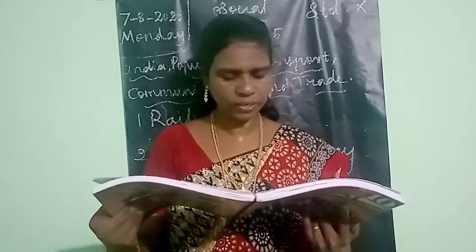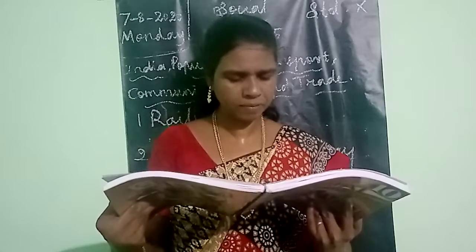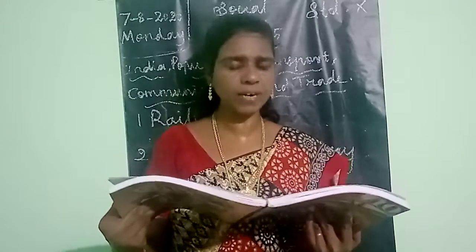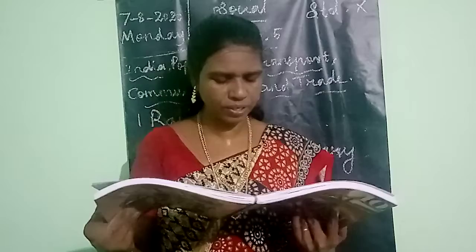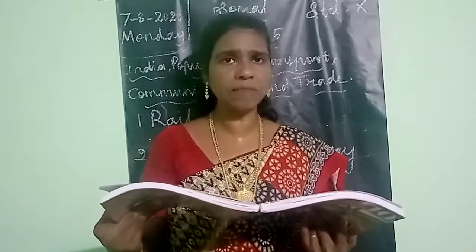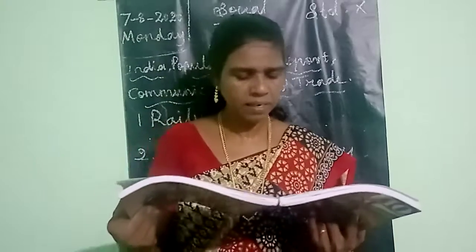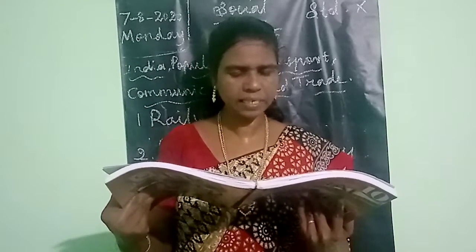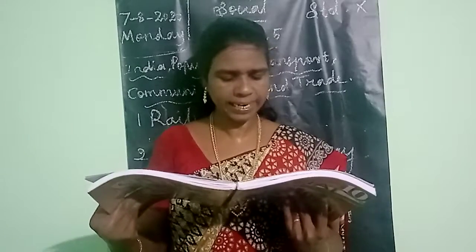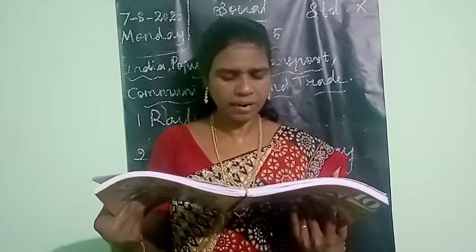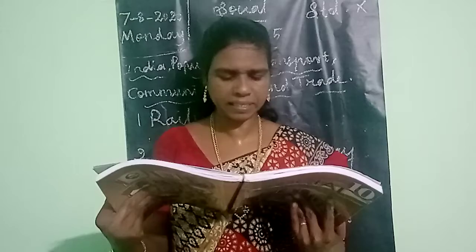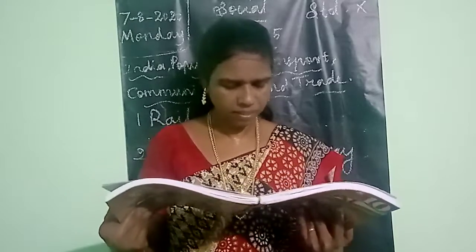Then the next one, on the same page: 4 categories of railways. It is a book inside question. What are the 4 categories of railways? Broad gauge, meter gauge, narrow gauge and light gauge. Mark it.